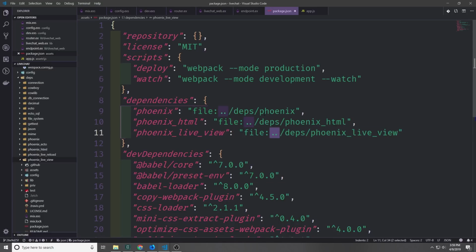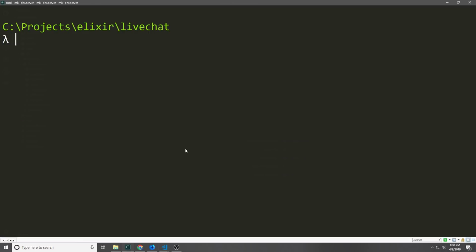Otherwise, this will throw an error when you run npm install and tell you that it can't find the package.json for this particular dependency. And now we're finished setting up Phoenix LiveView. Now, I expect that in the future, when Phoenix LiveView becomes an integral part of the Phoenix framework, it will be much easier for a user to actually integrate it with their application.